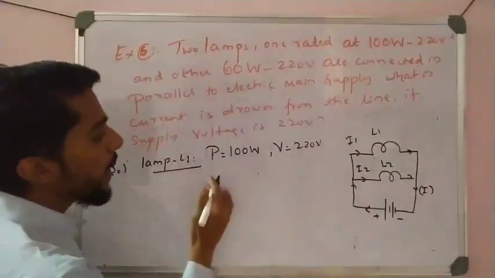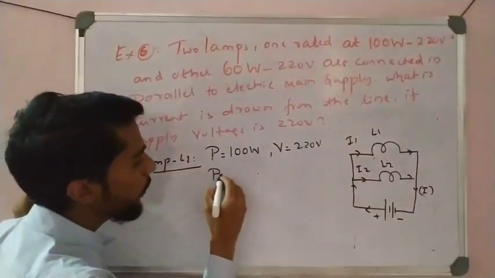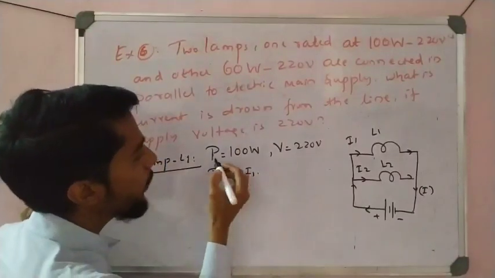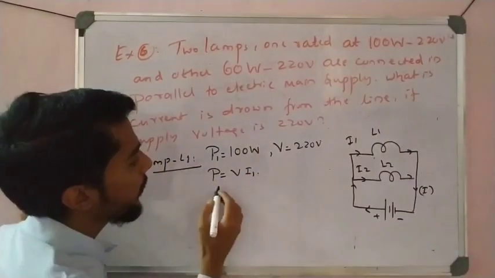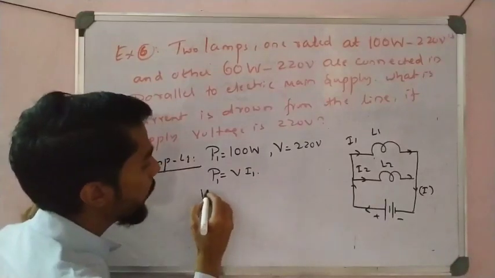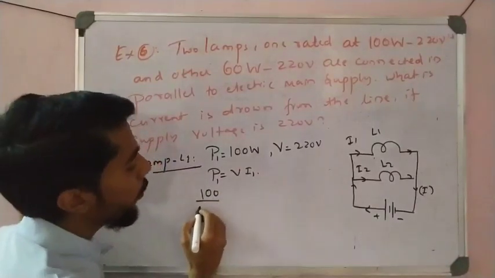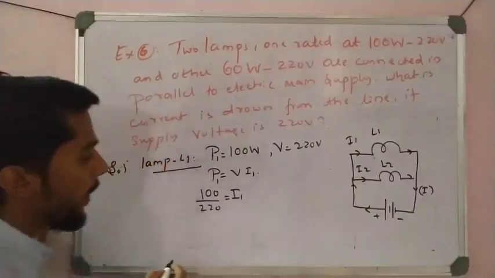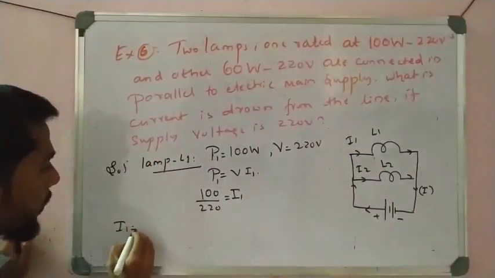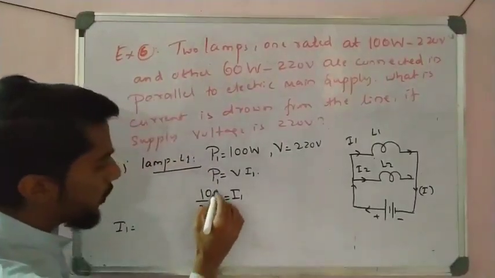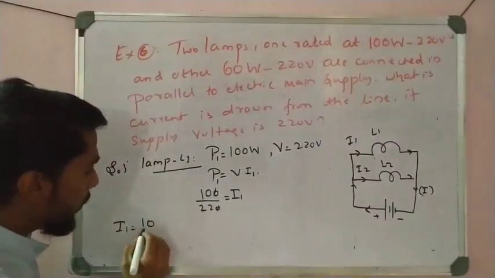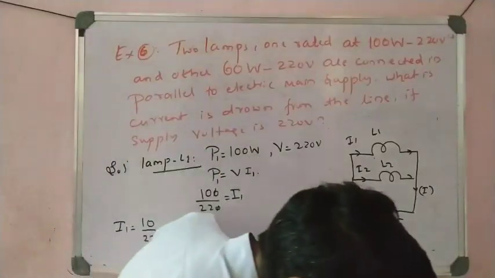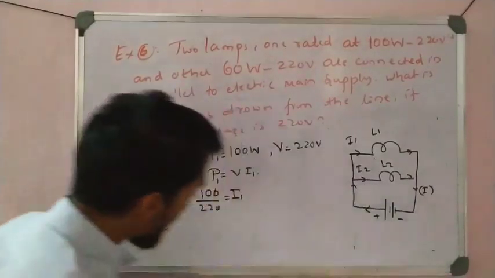So we calculate current here, that is P1 is equal to V I1. Power 1 is 100, voltage is 220, into I1, right students? So I1 is equal to how much? If you divide, 0 cancels, 10 by 22, how much is it? See students, if you divide that, you get the answer 0.45.